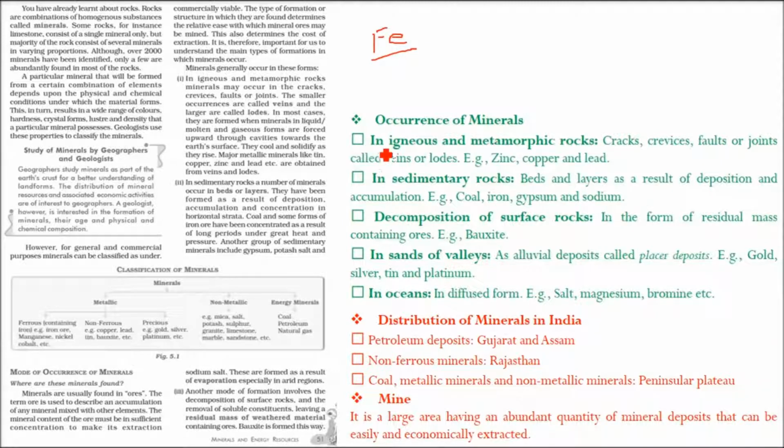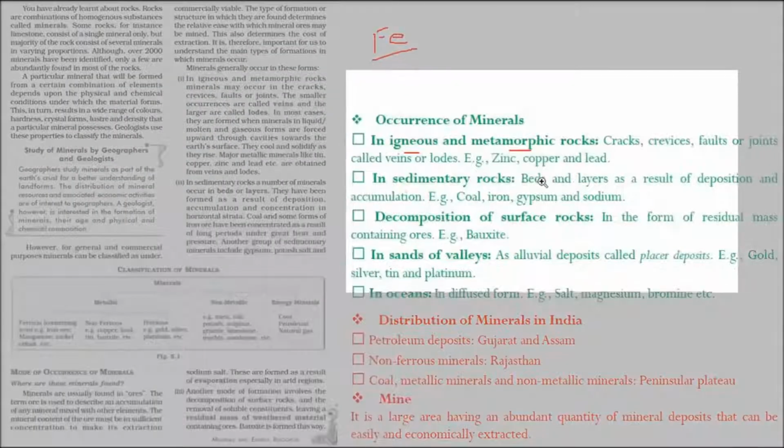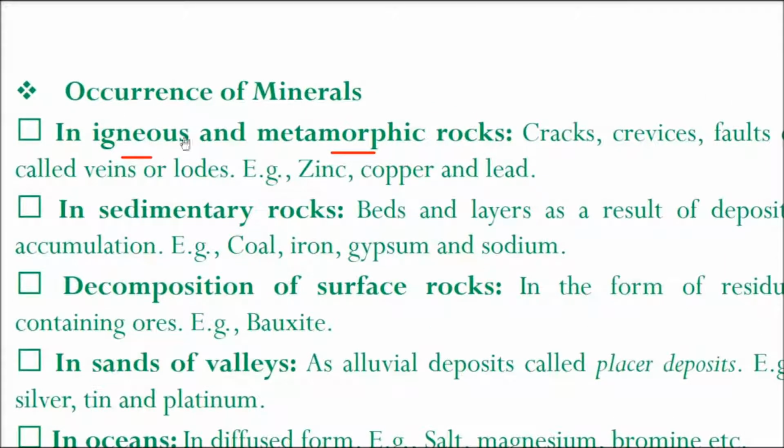So where do these minerals occur? They occur in igneous and metamorphic rocks. They occur in sedimentary rocks. They occur in the deposition of surface rocks, in the sand of valleys and in oceans. So let us see them one by one.